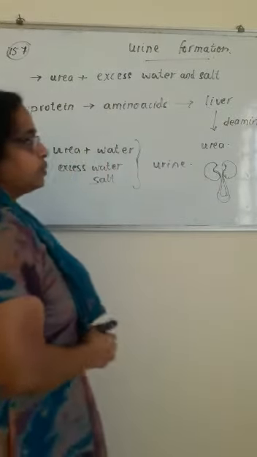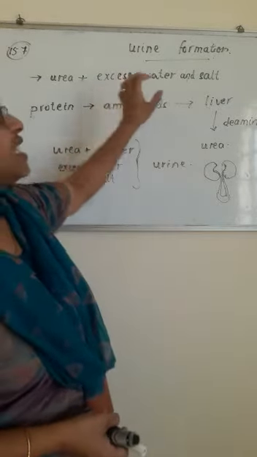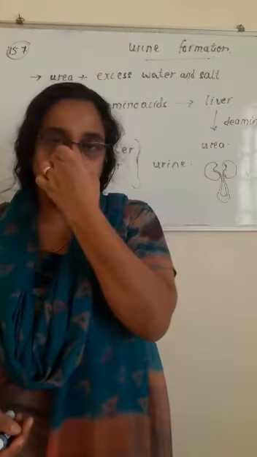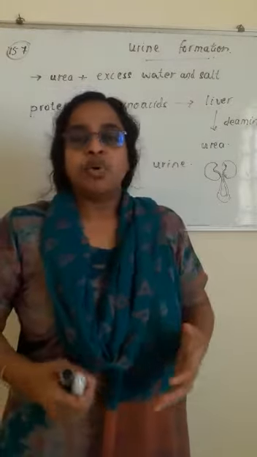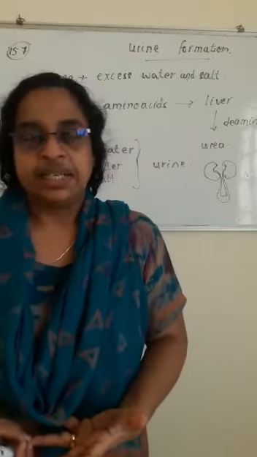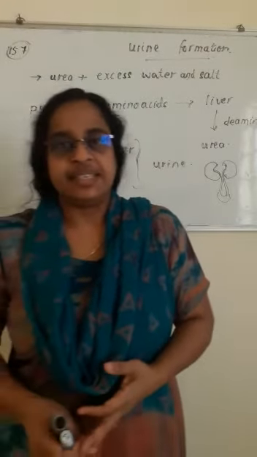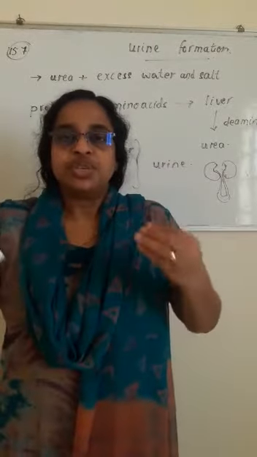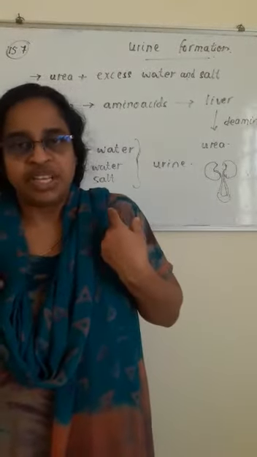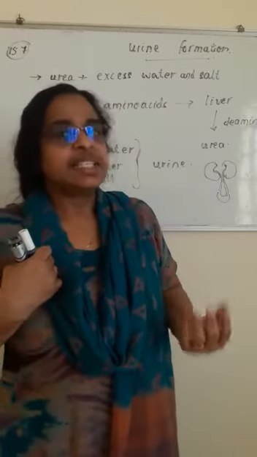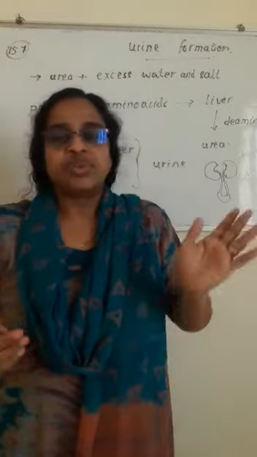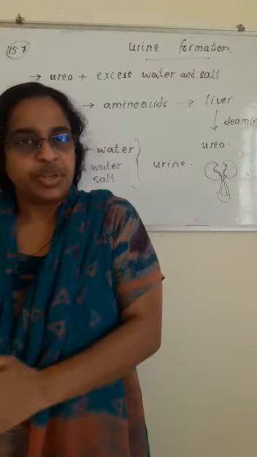Okay. Now, how can we say what is excess water and salt? When we drink a lot of water and our body is not sweaty, for example during winter season, we are not sweating, so there is not too much water loss from the body. In that case, the body doesn't need that much water, so the excess will be excreted through the urine.